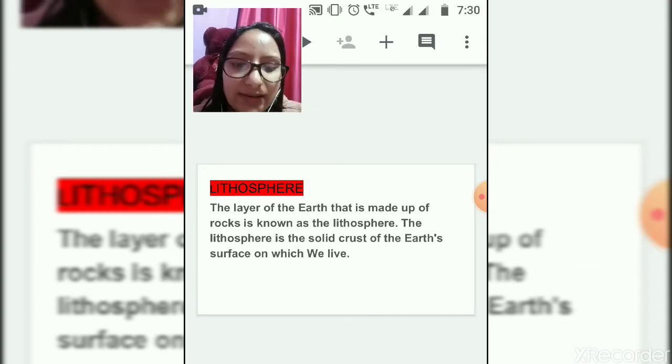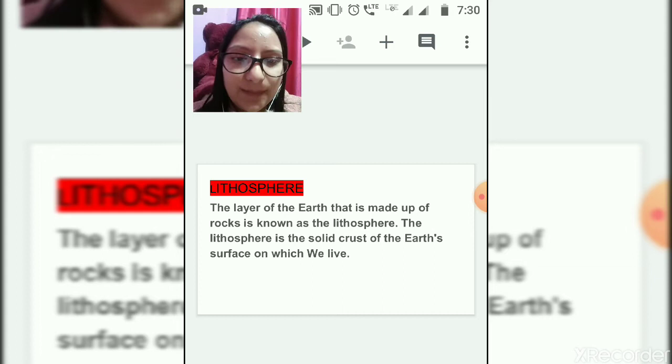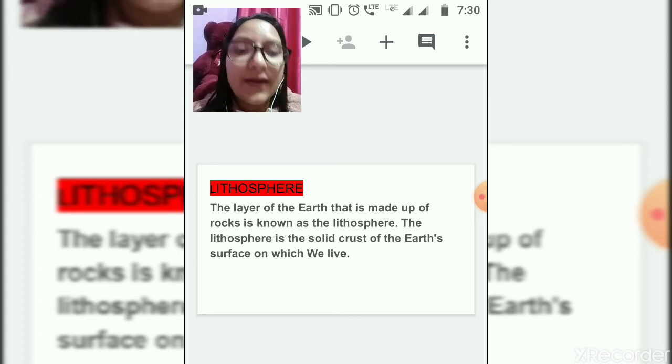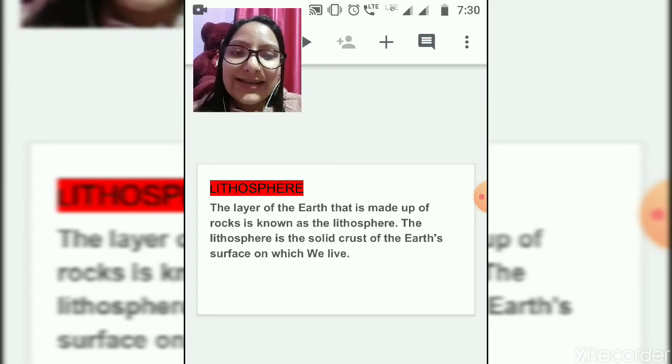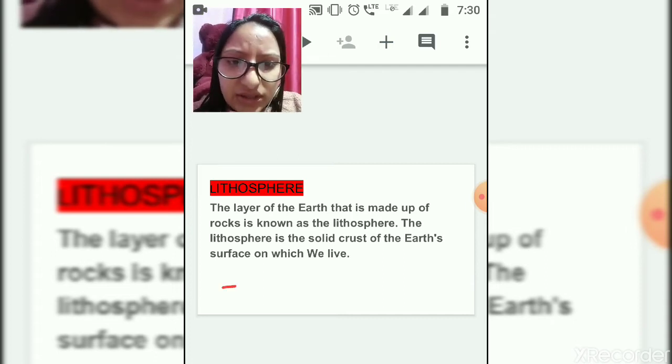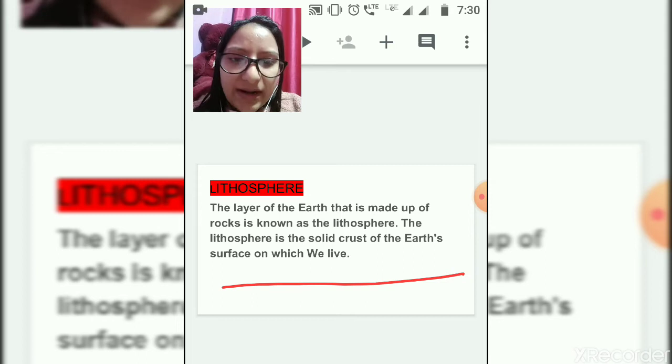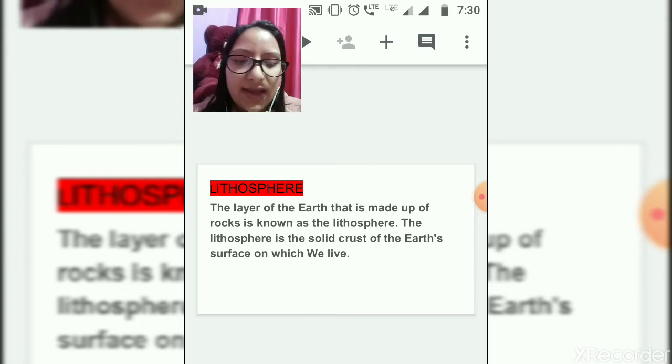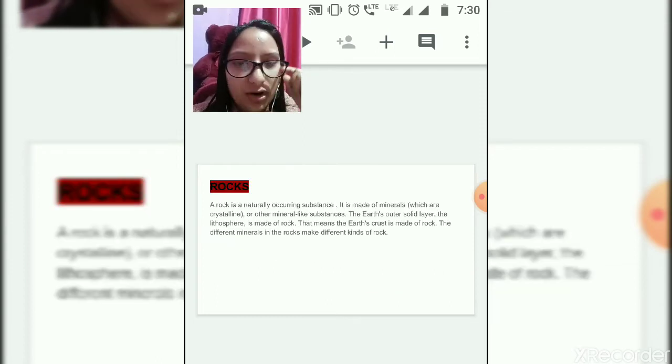Now let's see the definition or the basic concept of the lithosphere. The layer of the earth that is made of rock is known as the lithosphere. The lithosphere, where we people are now living, is the solid crust of the earth. Now we will see what a rock is.